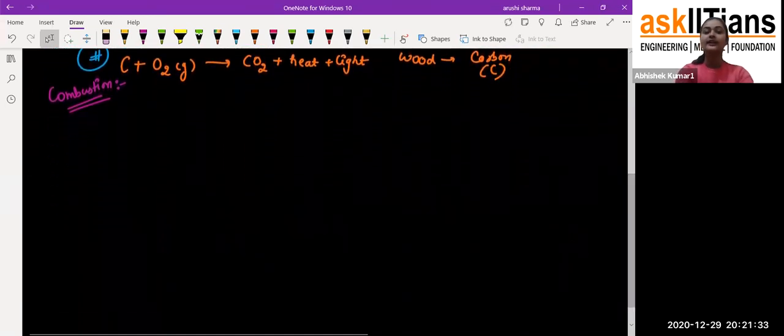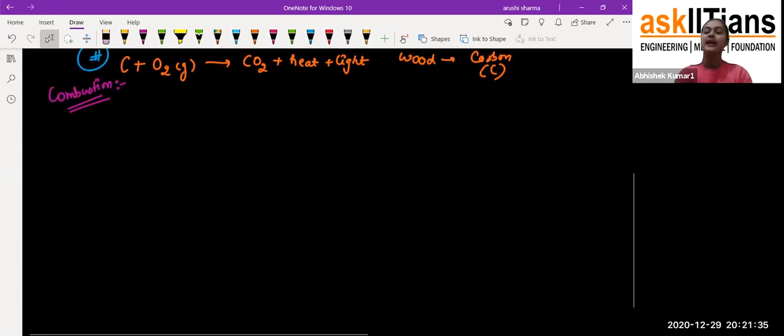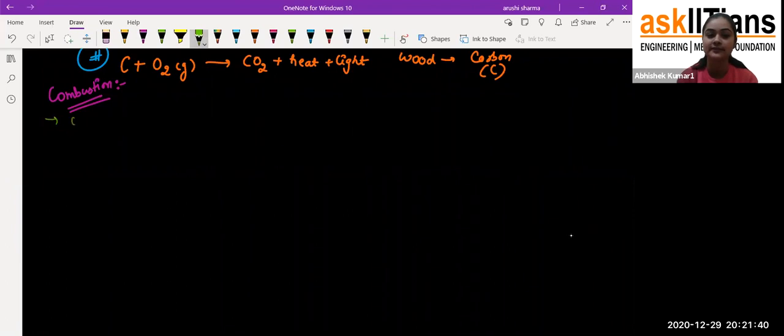Now, like I have told you, we are getting some chemical changes here. There should be some chemical change after the reaction. But see, students, in this case we are getting heat and light. If I ask you that we have so many things in our daily life from which we get heat and light, are all those reactions combustion reactions?